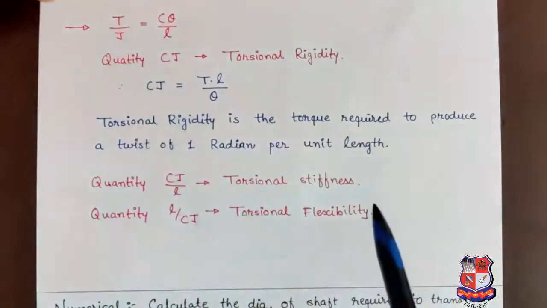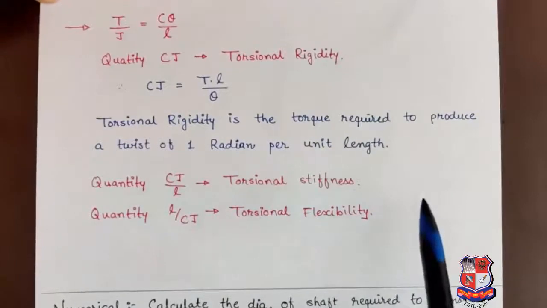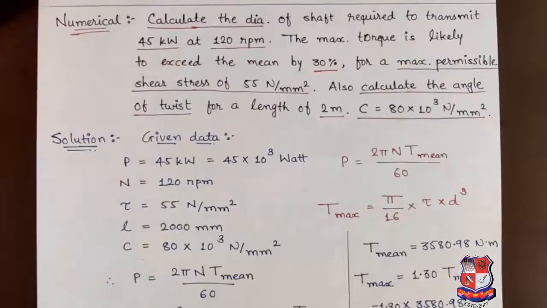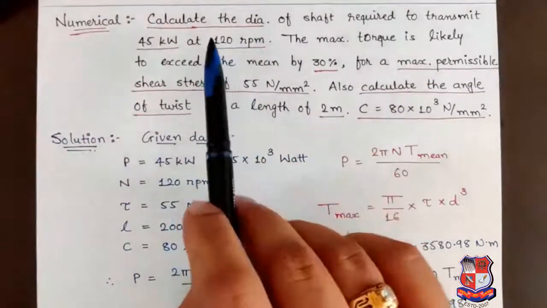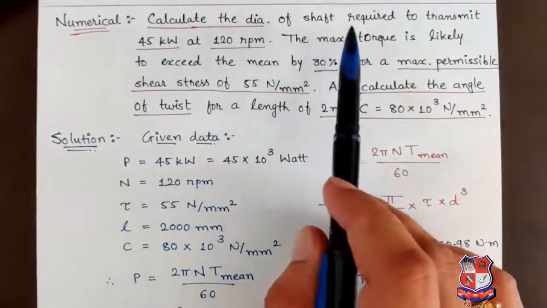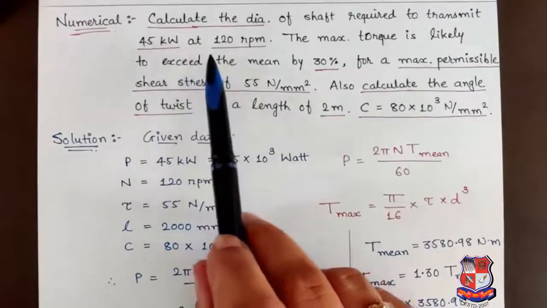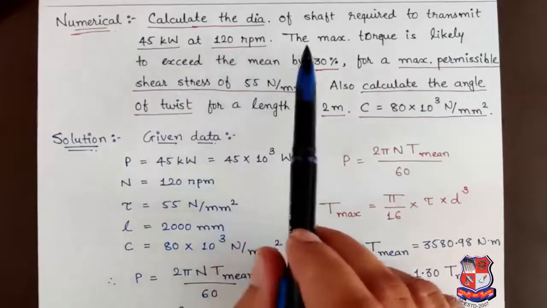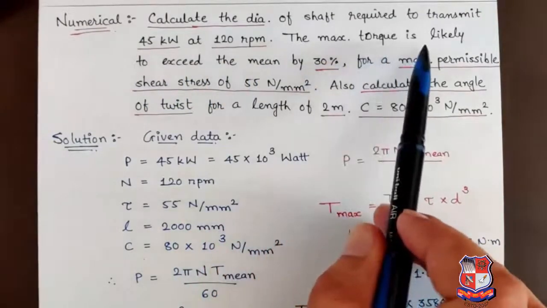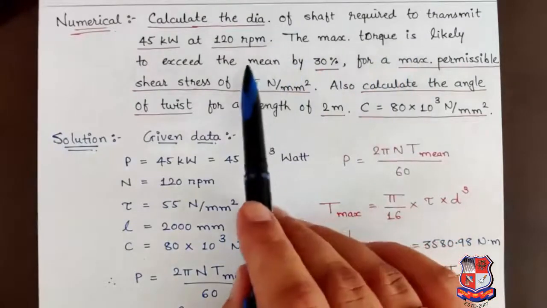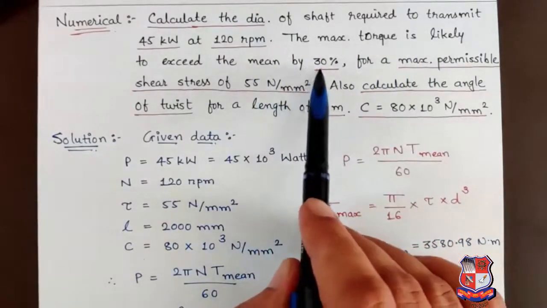Now let us solve one numerical related to torsion. Calculate the diameter of shaft required to transmit 45 kilowatt power at 120 rpm. The maximum torque is likely to exceed the mean by 30%.